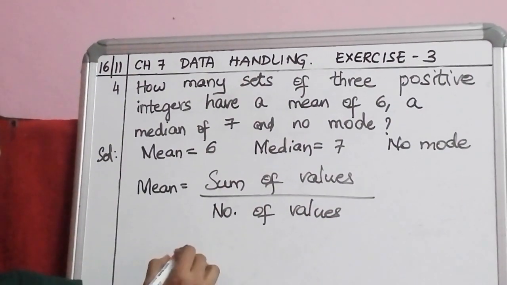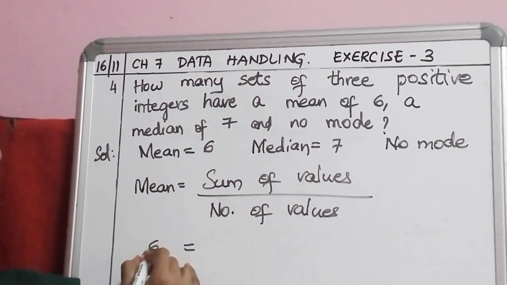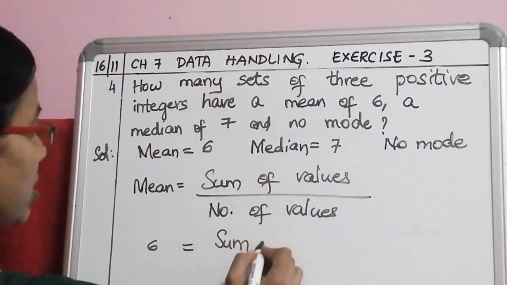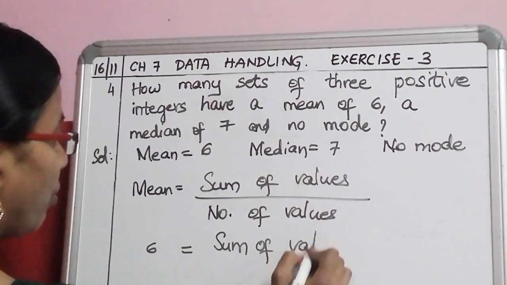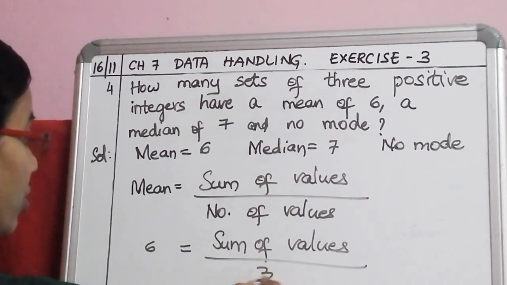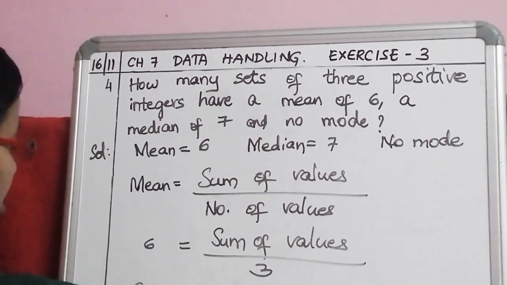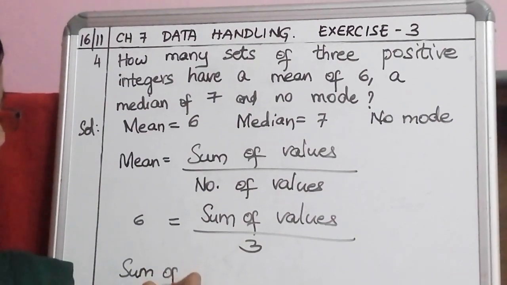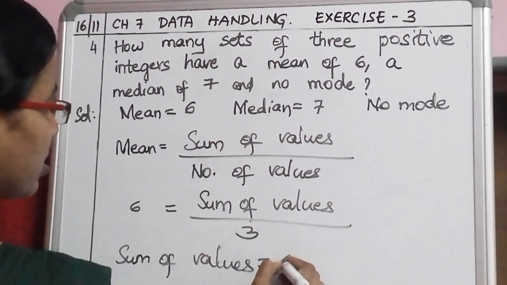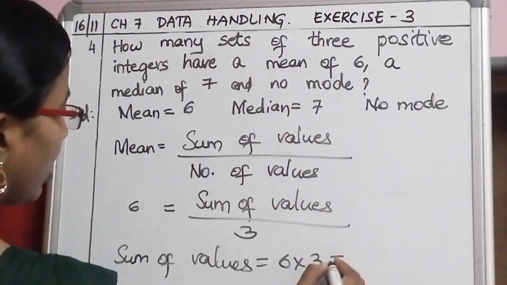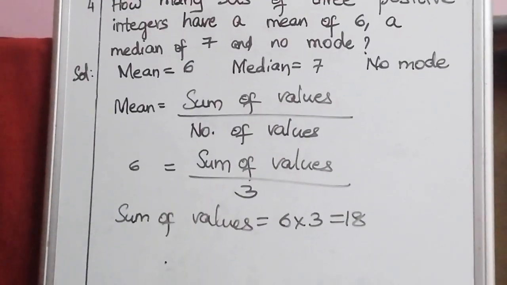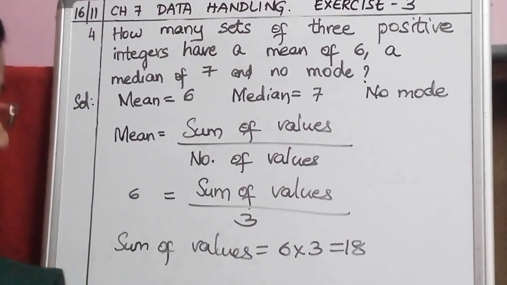Okay. So now mean is given as 6. Sum of values you don't know. But number of values you know that 3 positive integers are there, so it is 3. So sum of values is equal to 6 into 3. 6 3s are 18. The sum of the values is 18.